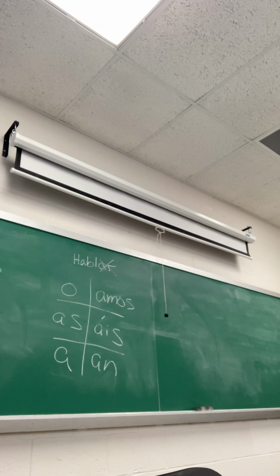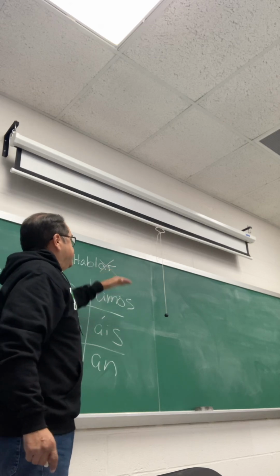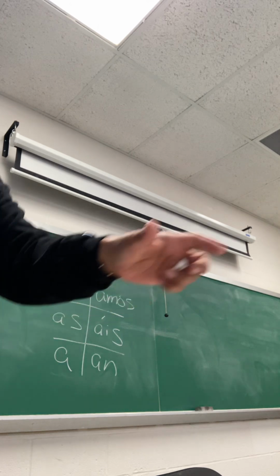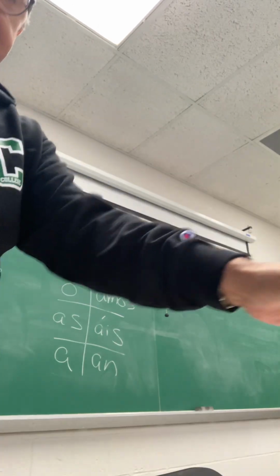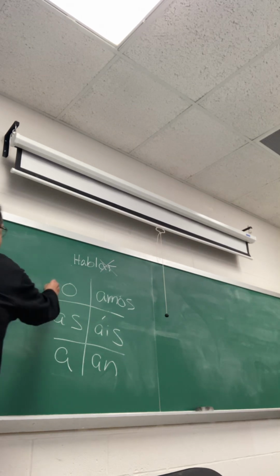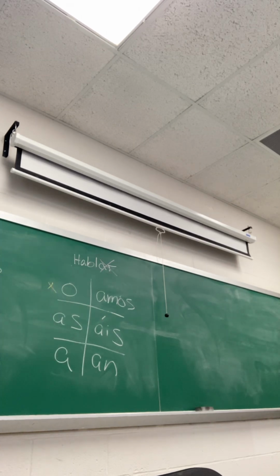So if you want to say I talk or I speak, you drop the AR, and because yo, which means I, is in the top left corner, then the top left corner is your ending. Yo hablo, I speak.